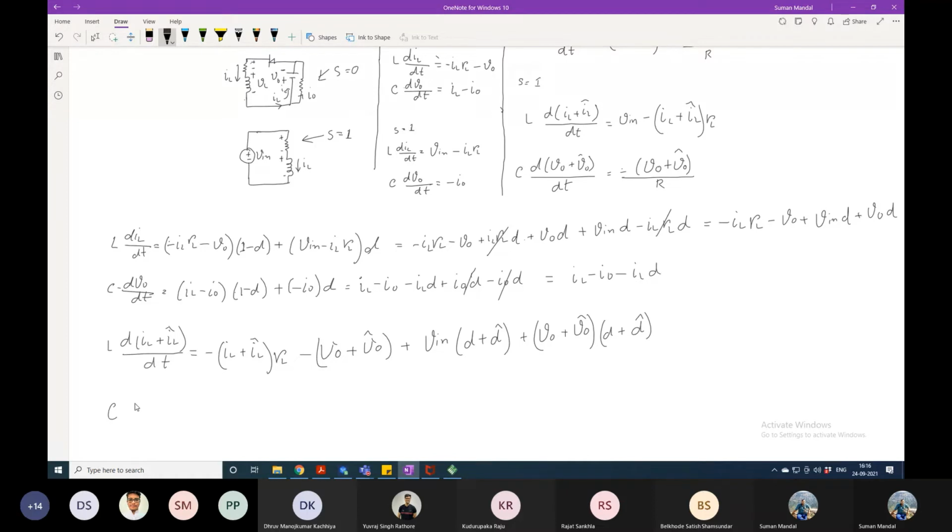Then for this equation, what will happen? The same thing: plus V0 perturbation by dt is equal to minus of